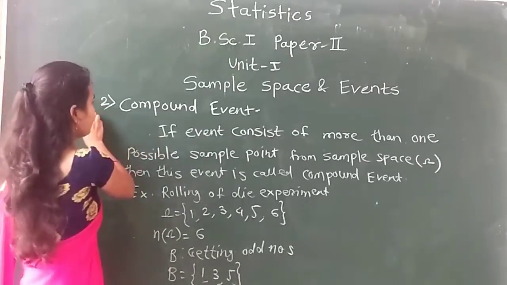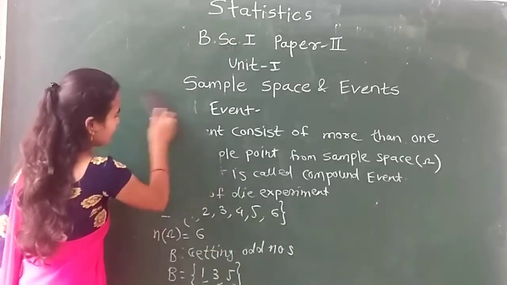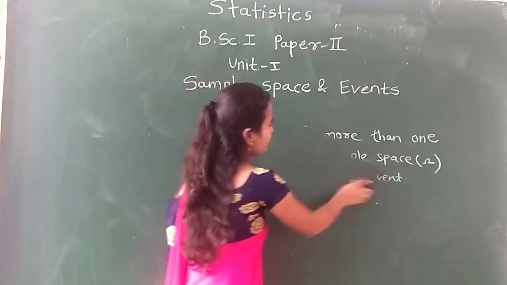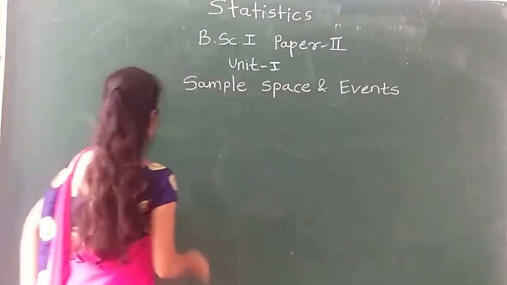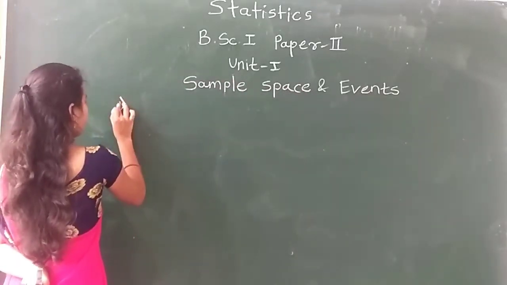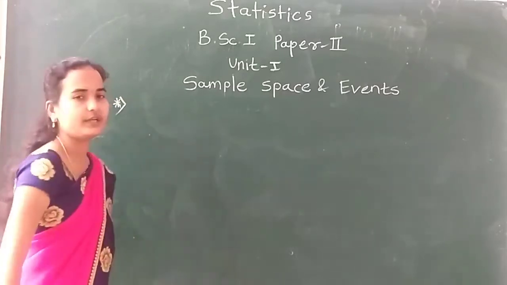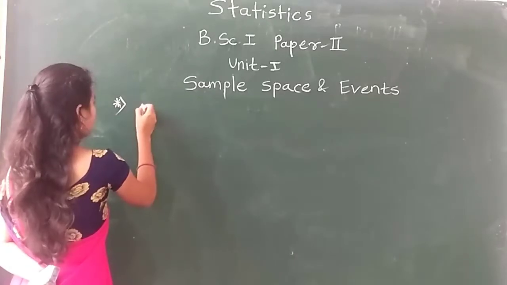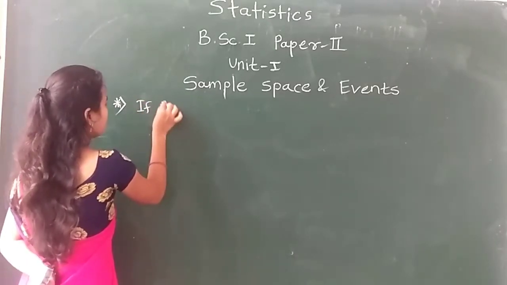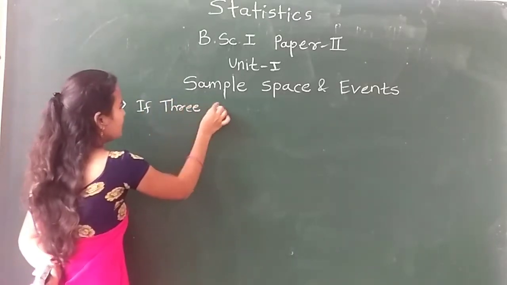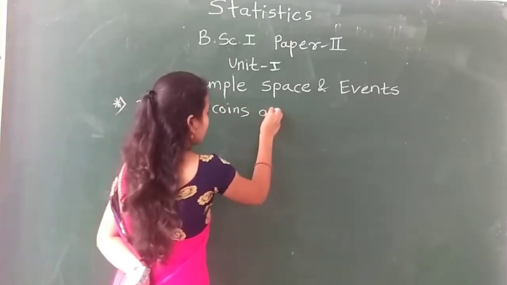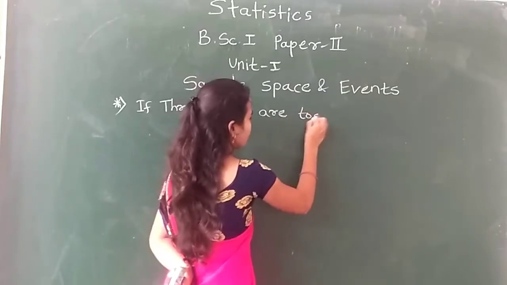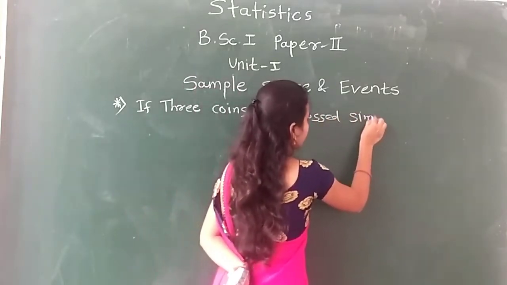Now see an example of classification of events, starting with the sample space. My random experiment is: 3 coins are tossed simultaneously.